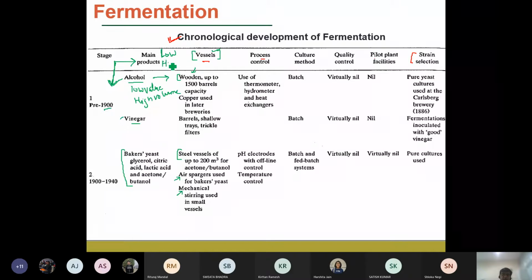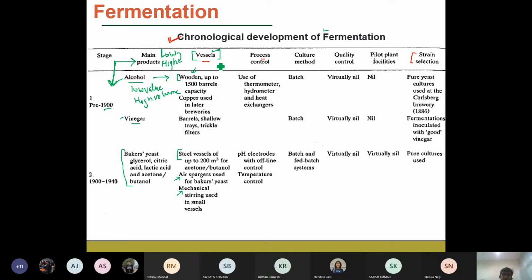But after that, hormones and medicines, like vaccines, are being developed, which have higher value. So we can see the shift from low value to high value products being carried out using fermentation and bioprocess technologies.